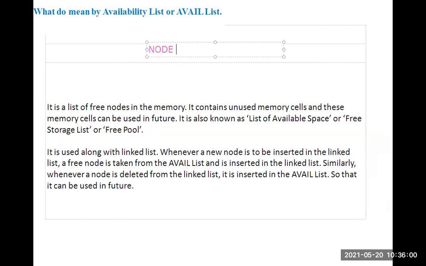Now I am writing node X. I want memory for the node. In a linked list I want the node only. So in this way we represent the dynamic memory allocation for a node in the linked list.